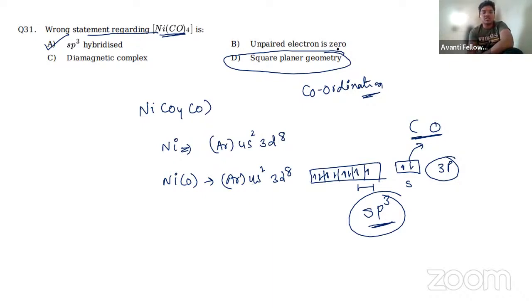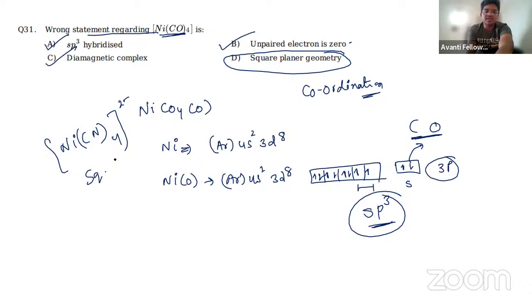Unpaired electron is 0: this is correct, because the unpaired electrons become 0 once bond formation takes place. Diamagnetic complex is also correct, because after bond formation it is sp3 hybridization. But it is a tetrahedral complex, not a square planar complex. Square planar complex is the nickel tetracyanide ion. This is very, very important.